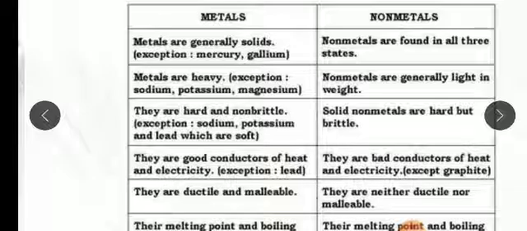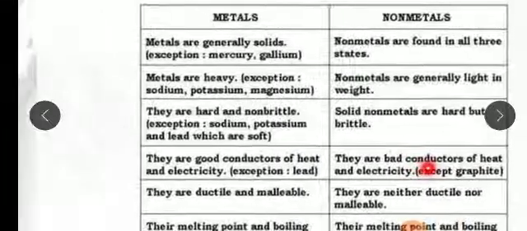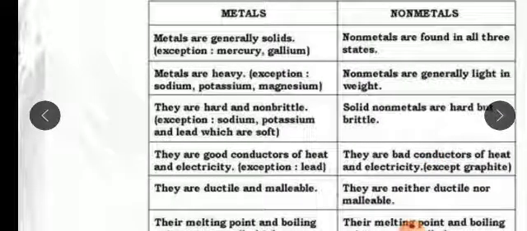But non-metals are bad conductors. They do not conduct heat or electricity, except graphite. So there are a few non-metal exceptions and a few metal exceptions. Metals are ductile. Ductile means we can easily draw or stretch these metals into wires, and when we beat the metal, we can make sheets. So we use copper wires, aluminum wires, gold sheets, aluminum sheets.